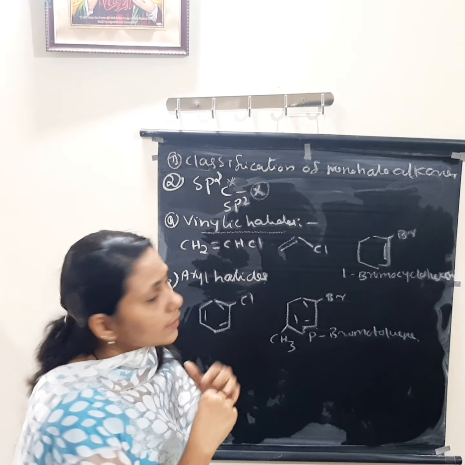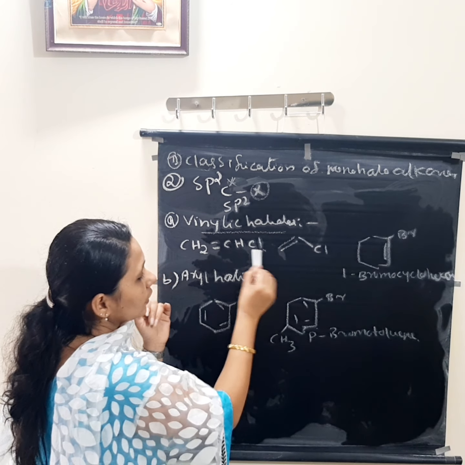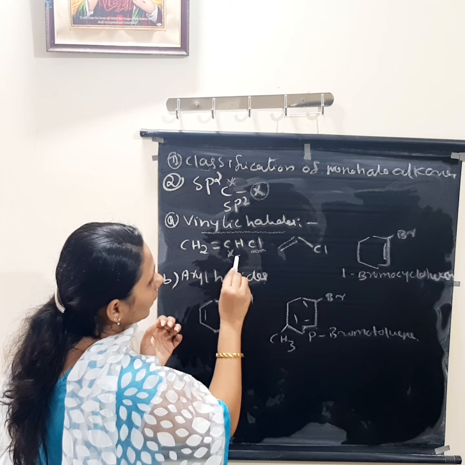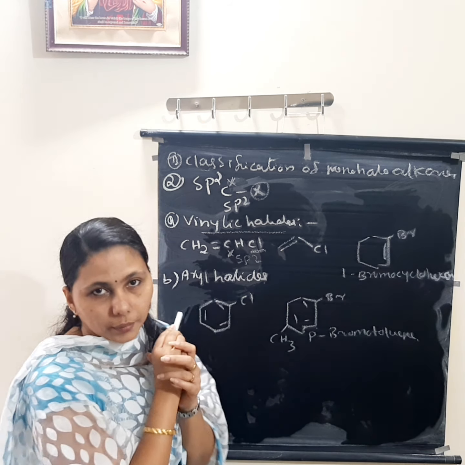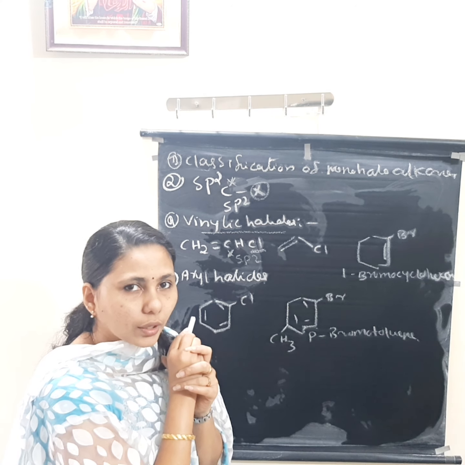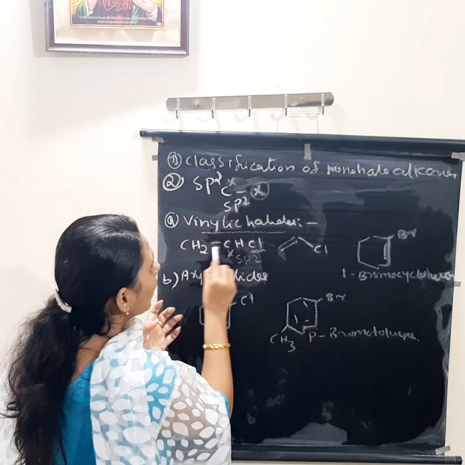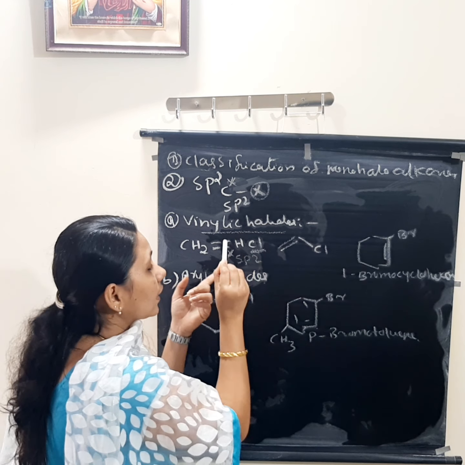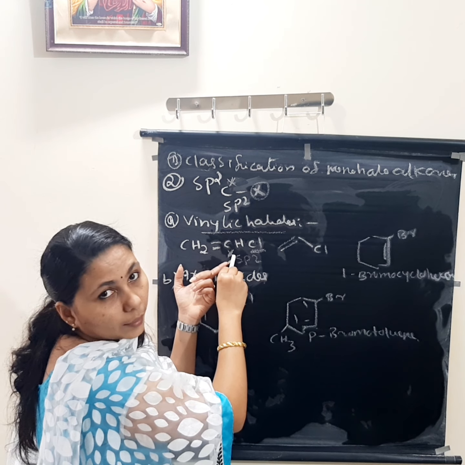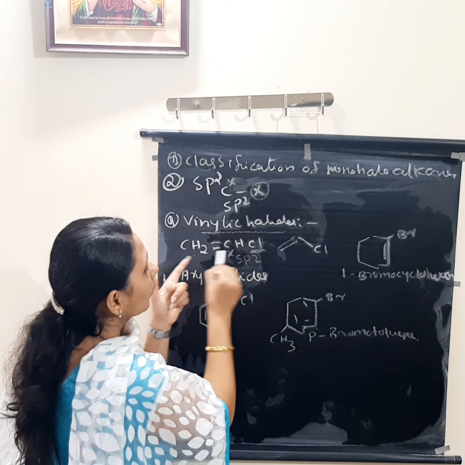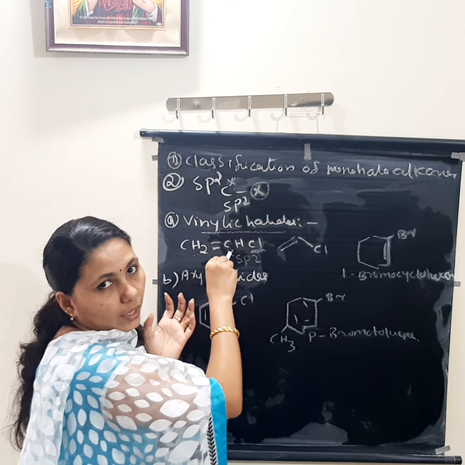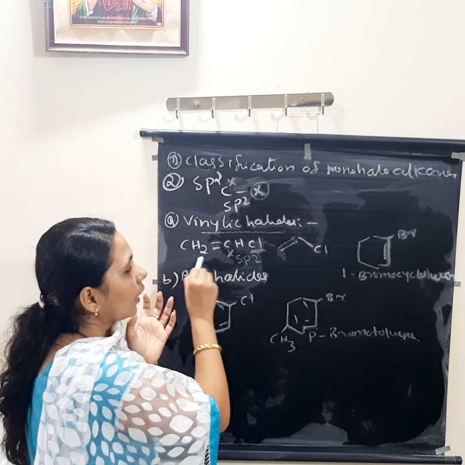Vinylic halide means here you can see this is the halogen atom, right? This halogen atom is attached to this carbon atom. This carbon atom is which carbon atom? sp2 hybridized carbon atom. Why is it known as an sp2 hybridized carbon atom? Because it is having a double bond here. Okay. So in this case, the halogen is attached to the sp2 hybridized carbon atom of a carbon-carbon double bond.